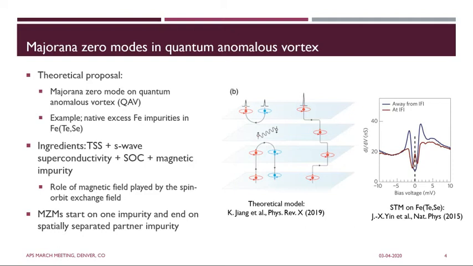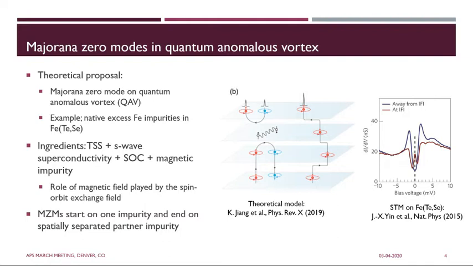There's a theoretical proposal that if we have topological surface states in a bulk S-wave superconductor with strong spin-orbit coupling and magnetic surface impurities, we can generate spontaneous quantum anomalous vortices which host Majorana zero modes. So this model was initially developed to explain zero bias peaks observed on an iron-based alloy superconductor, lead tellurium selenium, which exhibited all the properties of Majorana zero modes on these native excess iron impurities.